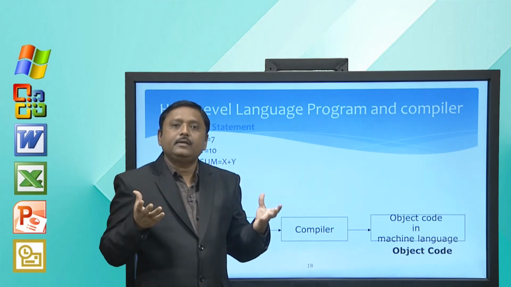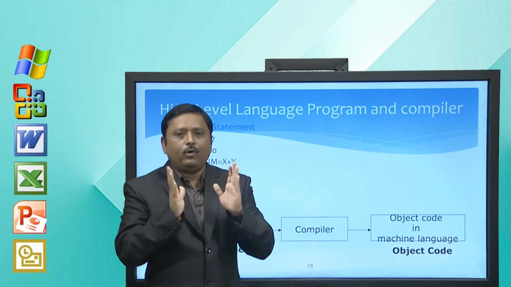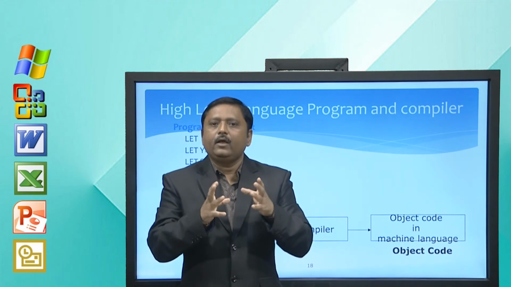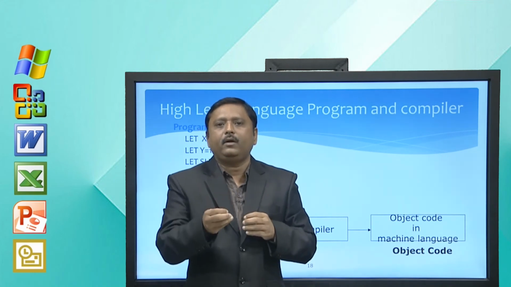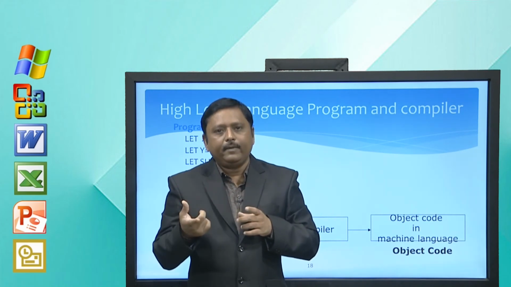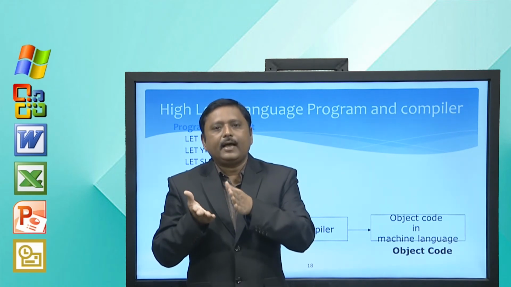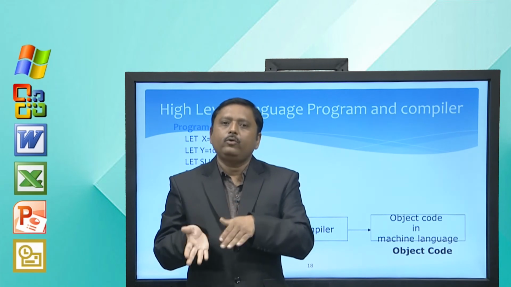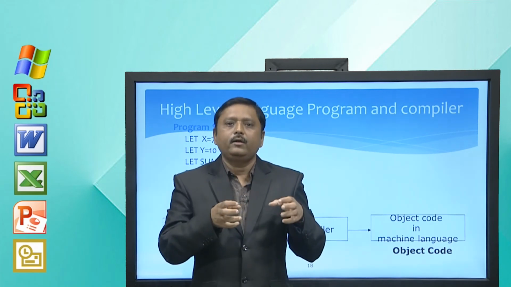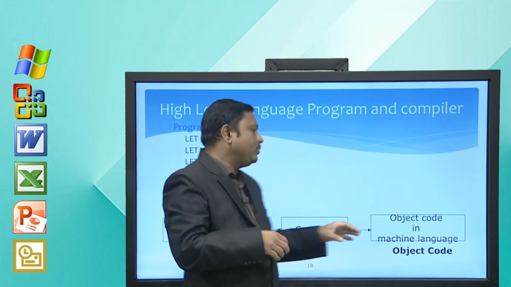But what is the disadvantage? We have to follow certain syntax. Syntax means grammar. You have to follow the grammar or syntax of a particular programming language, and again you need to convert this high level language code into machine level language using a program called compiler. So, here is the process.